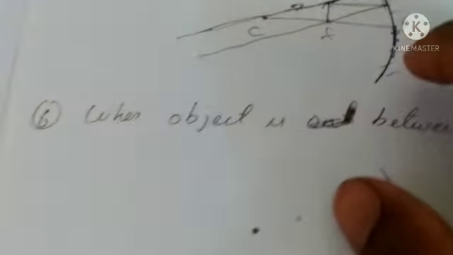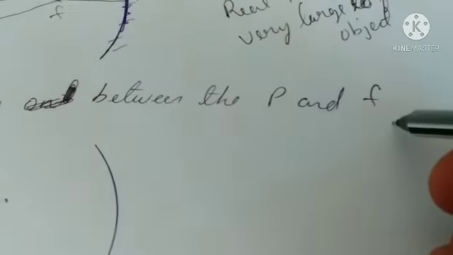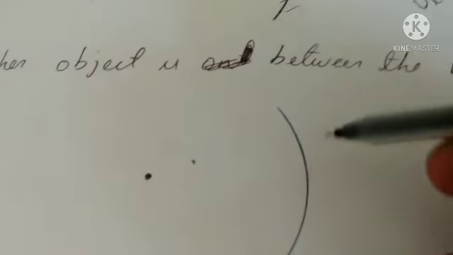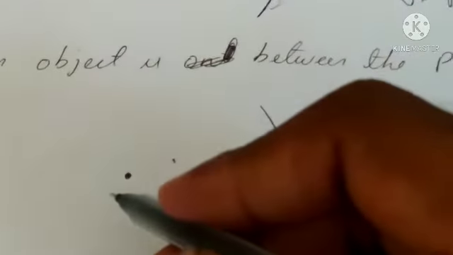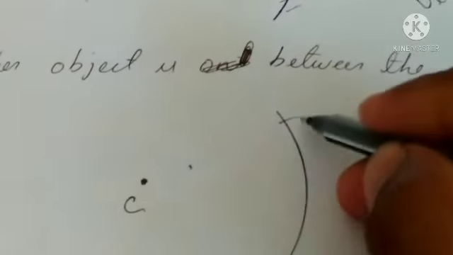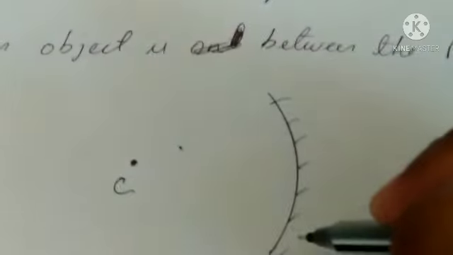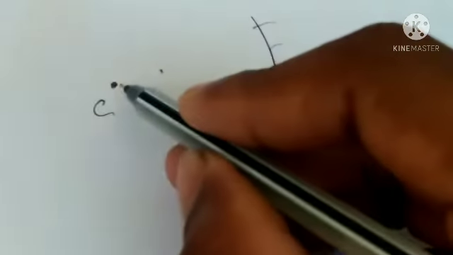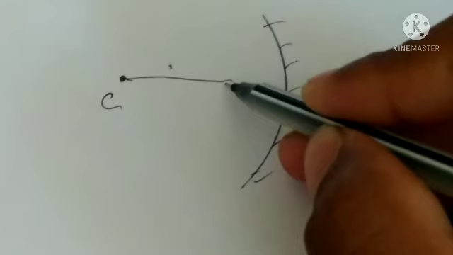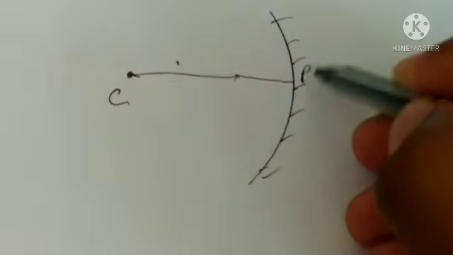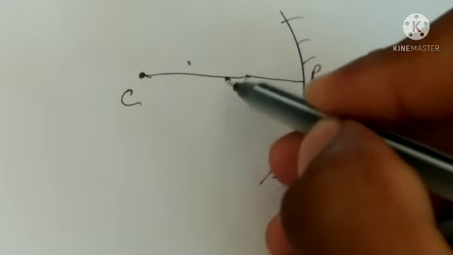Now the next condition, when object is between the P and F, pole and focus, then it is our concave mirror and it is the center of curvature. Then the principal axis, P. Here is focus.